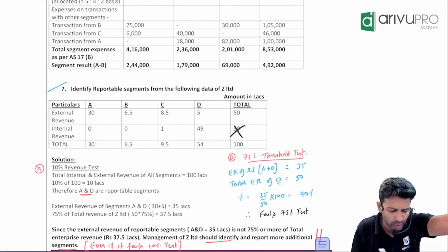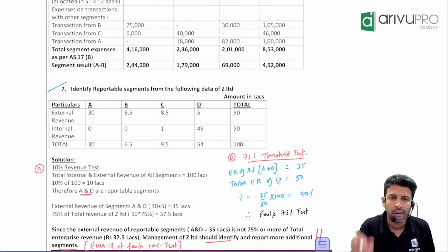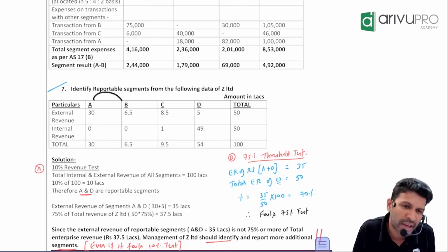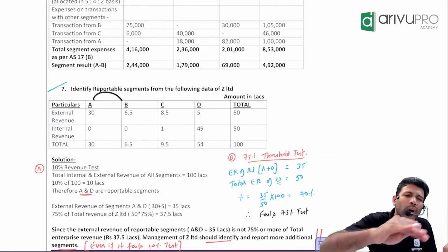Say internal revenue will be taken away. Why? Sir, internal revenue means what? A selling the goods to B. For A, it will be sales. For B, it will be purchase. It will get what? Eliminated.